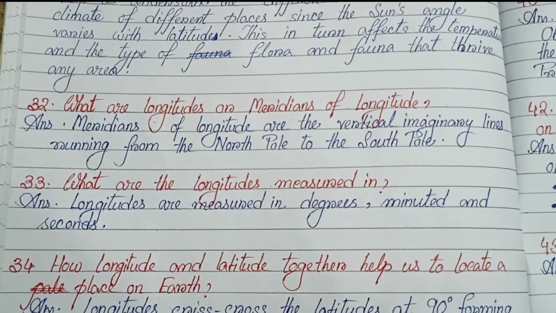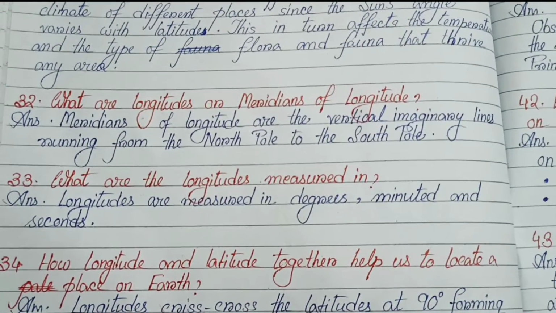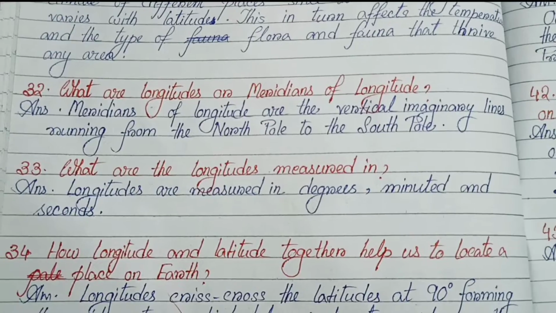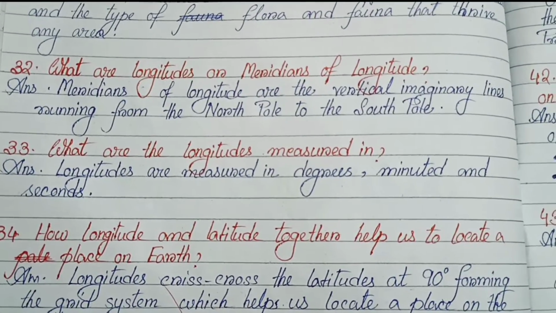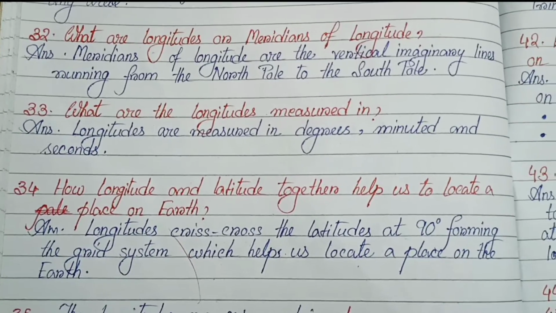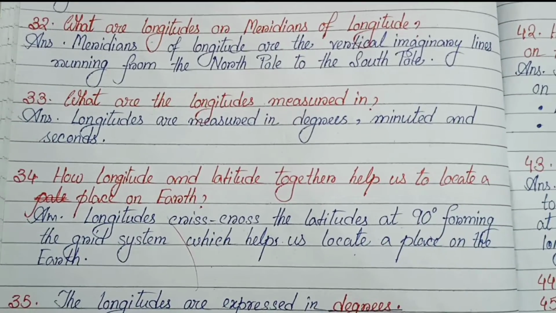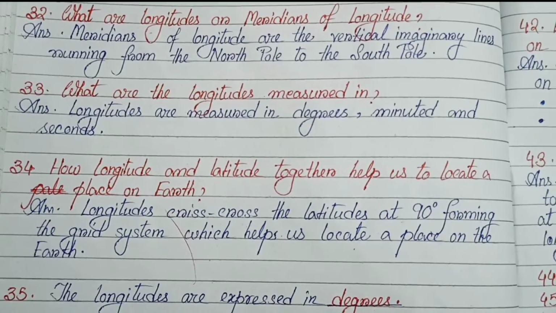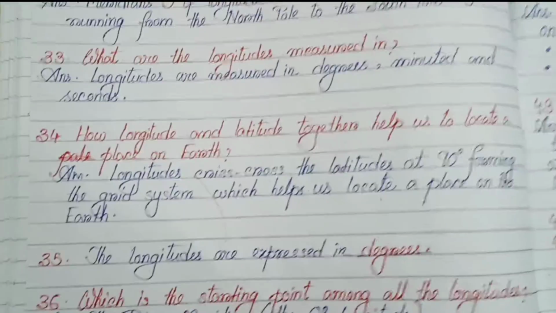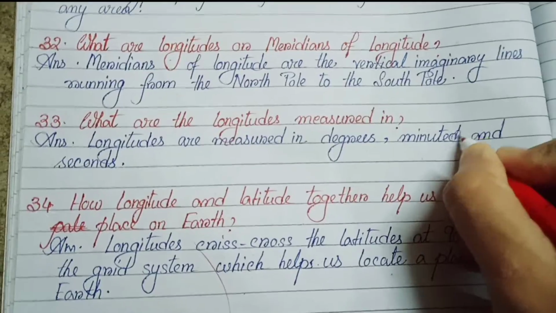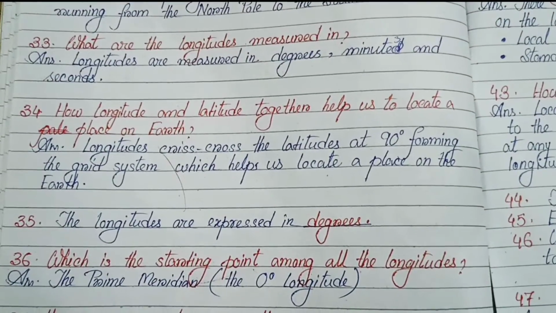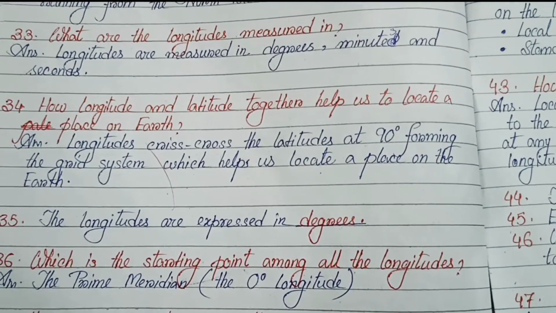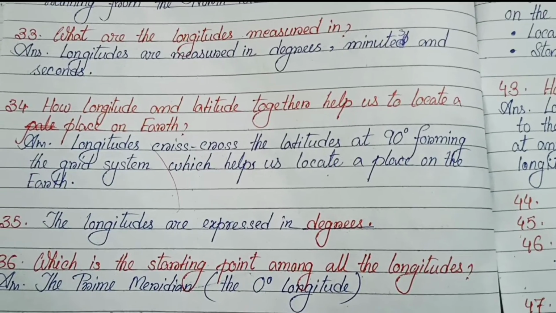Number 32. What are longitudes or meridians of longitude? Meridians of longitude are the vertical imaginary lines running from the North Pole to the South Pole. Number 33. What are the longitudes measured in? Longitudes are measured in degrees, minutes, and seconds.